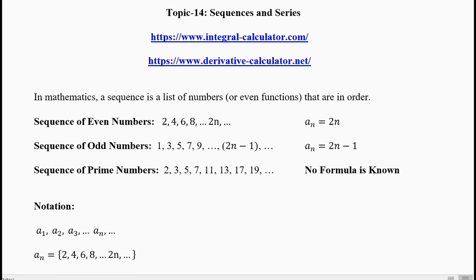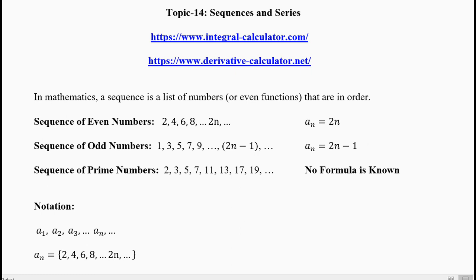In these two sequences of even numbers and odd numbers, we have a clear-cut formula. There are many sequences which have formulae, and there are many sequences which do not have a formula. And people are still hunting formulae for important sequences. I'll give you just one example, the sequence of prime numbers. Prime numbers are divisible by themselves and 1 and nothing else.